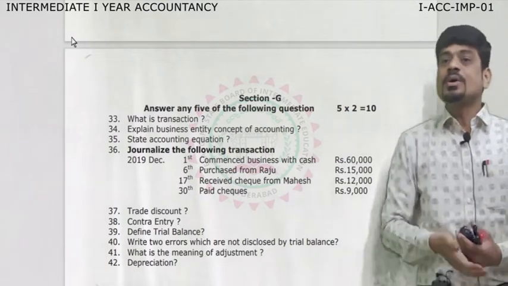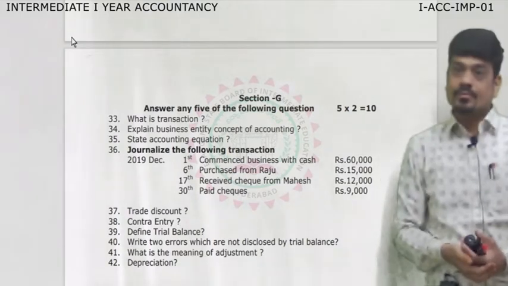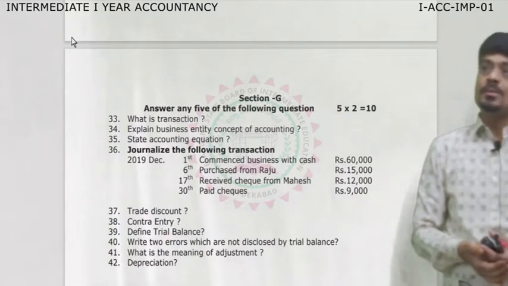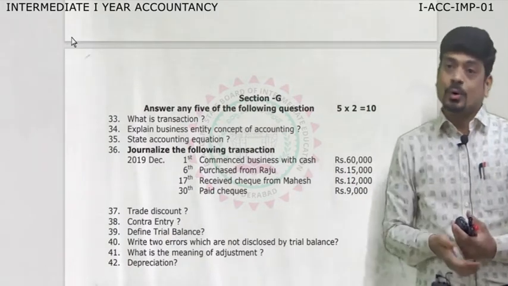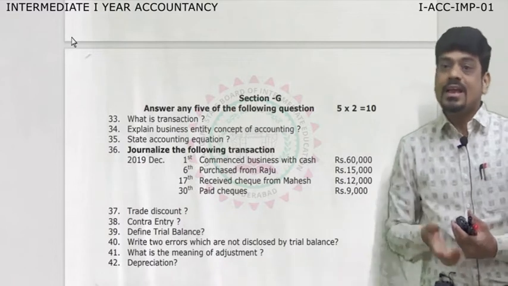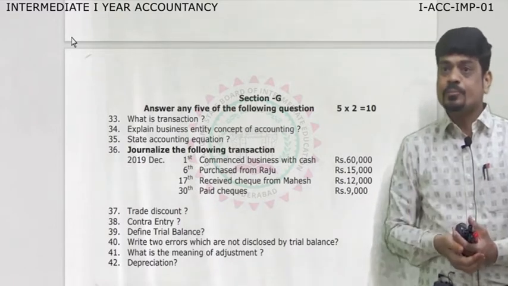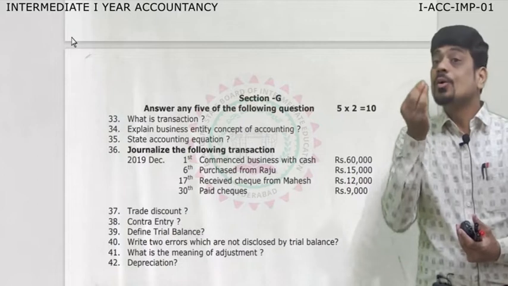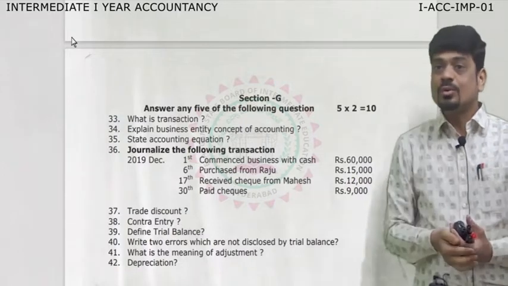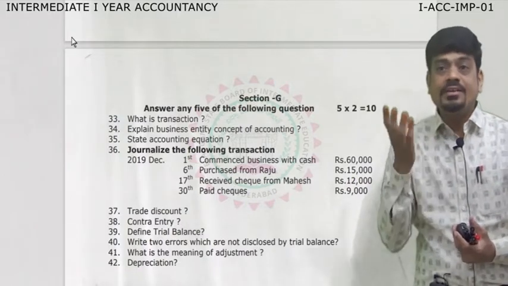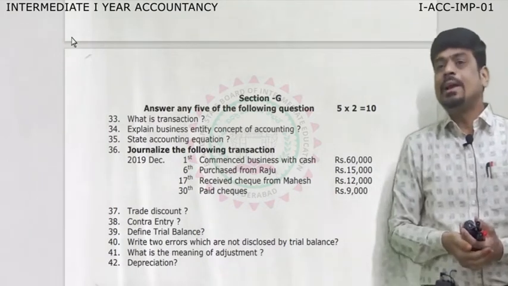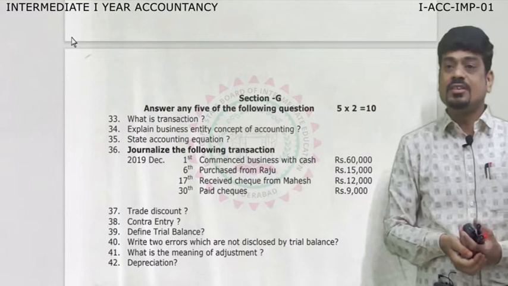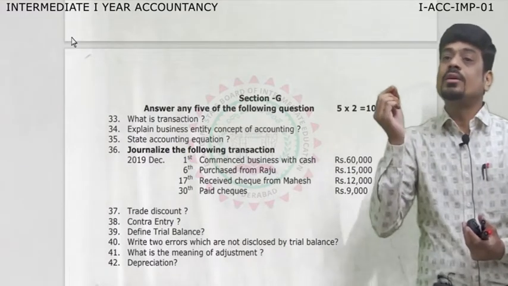Then coming towards subsidiary books. From the chapter called subsidiary books, generally we expect what is cash book. Then you can expect what is cash discount, what is trade discount, and the most important frequently asked question, dear students, is what is contra entry?